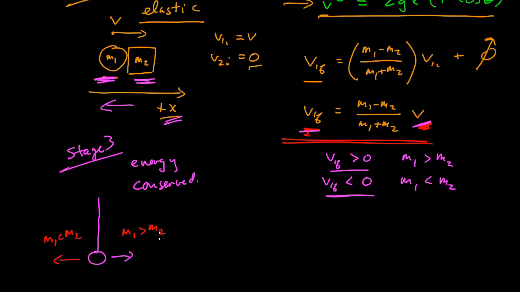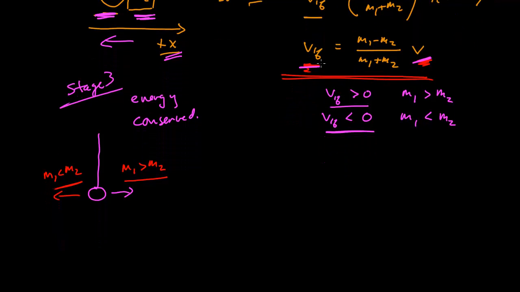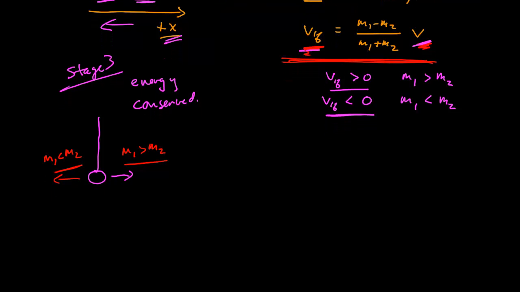We don't know the relative size of the masses. But I think it's important that we always check so we understand what's going on. So we have some velocity. We don't know which way it's going. It could go either way, but it has some speed v given by this relationship. Either way, energy is conserved. It has some kinetic energy, which depends on the speed squared. The kinetic energy doesn't depend on the direction that it's going. So let's go ahead in stage 3 and conserve energy.